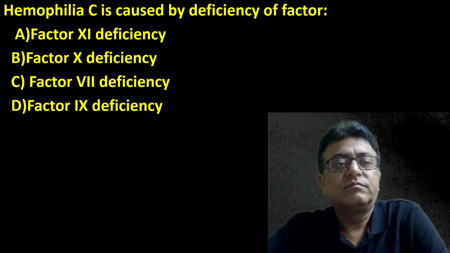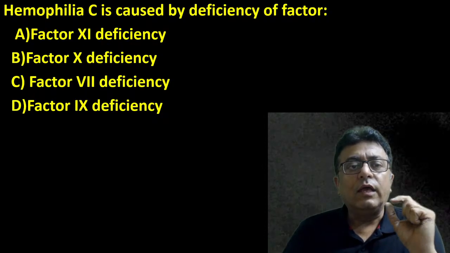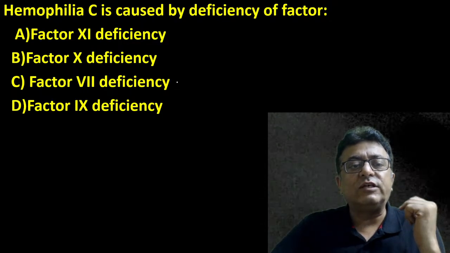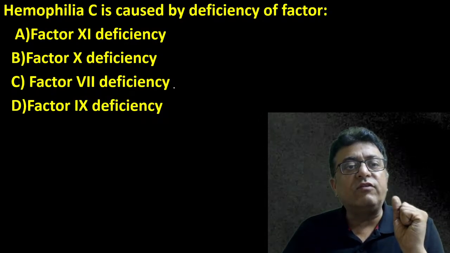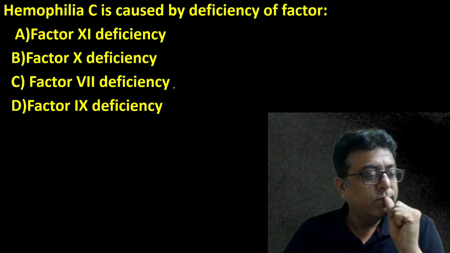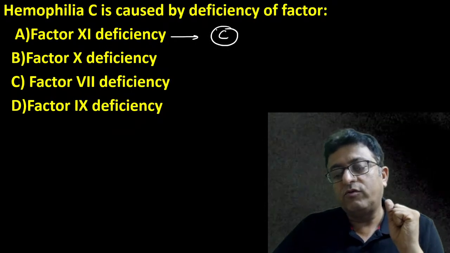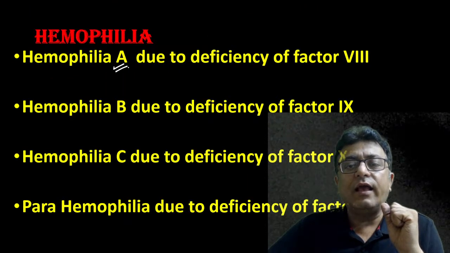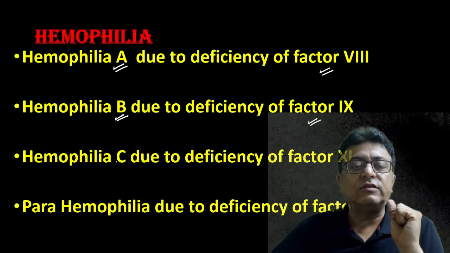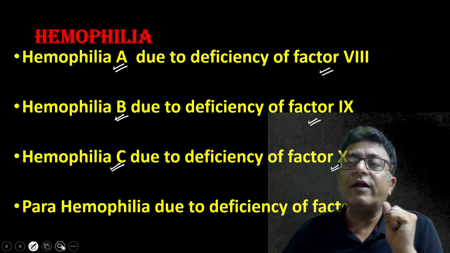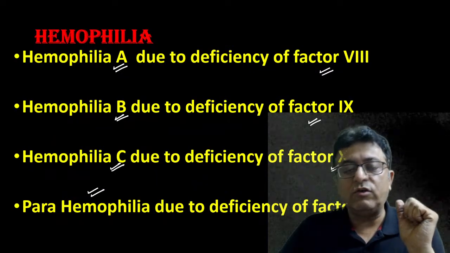Answer this question. Simple question? You know hemophilia A and B. Factor 8 deficiency leads to hemophilia A. Factor 9 deficiency leads to hemophilia B. Factor 11th deficiency, hemophilia C. And parahemophilia is deficiency of factor 5.